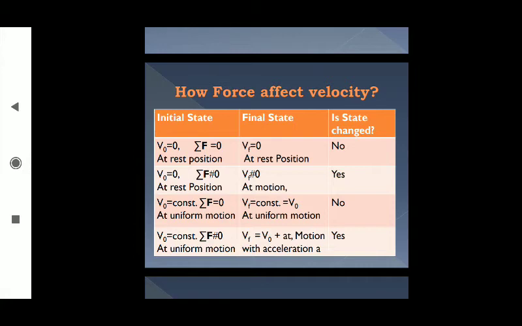So how does force affect the velocity? Here is a listing of the initial state of the object and the final state of the object. And there are different cases where force is applied or not, and according to that, the state of the object is changed.